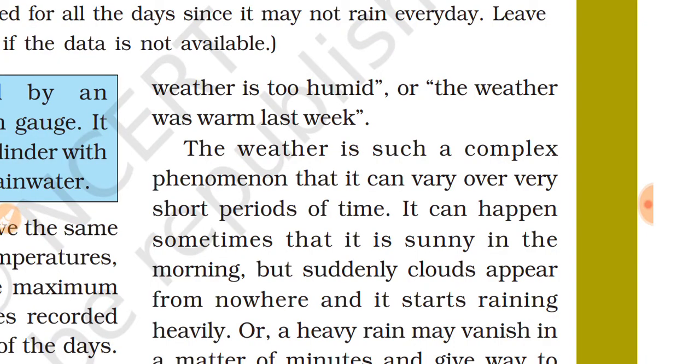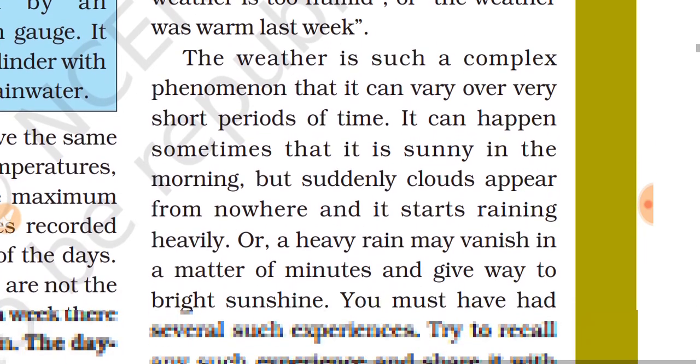You also discuss weather in your family or among your friends. You also say that today's weather is so hot or so warm, or today is a rainy day. This type of observation you have already discussed with your friends.